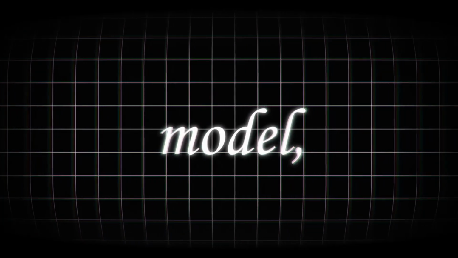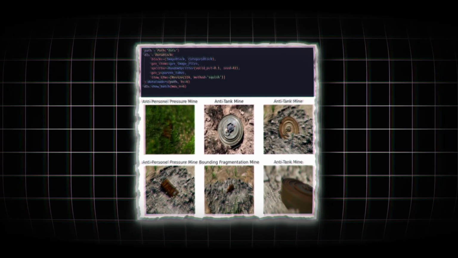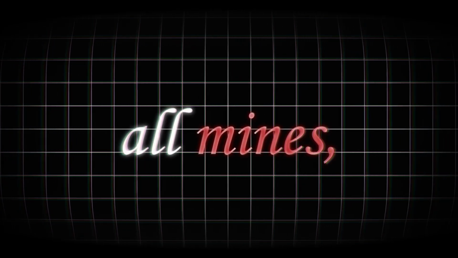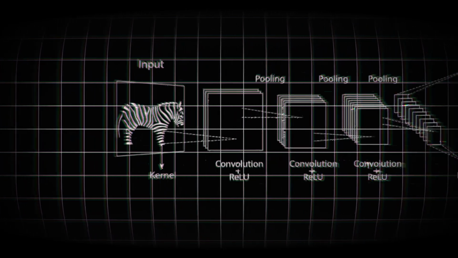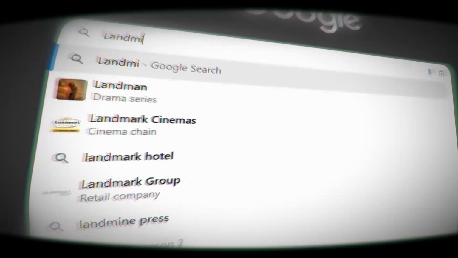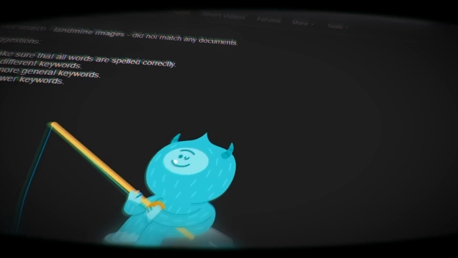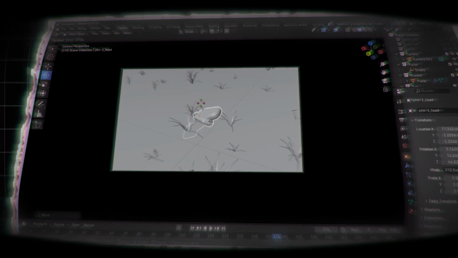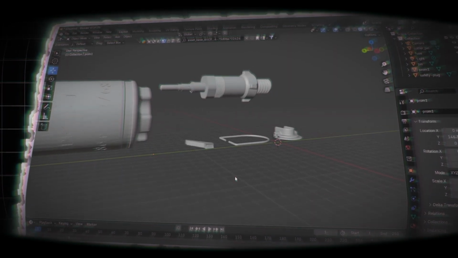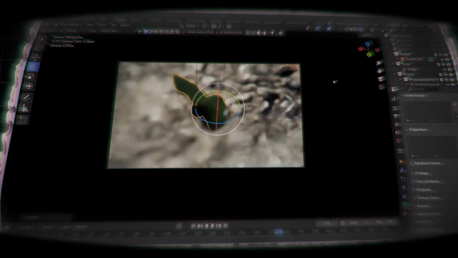For the first model, I'll be proving how easy it is to make a landmine image classification model. But since that doesn't generalize well with all mines, the second model will detect mines even buried underground. As you know, an image model requires image data. However, landmines are quite sensitive, and thus I couldn't find enough training data online. The solution was that in 3 days I learned the basics of 3D software like Blender and used 3D models of landmines and terrain to make my own training data.